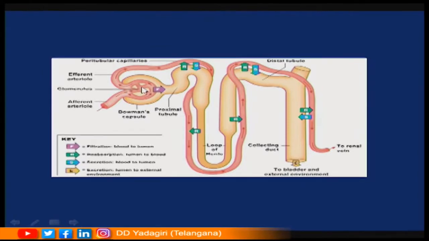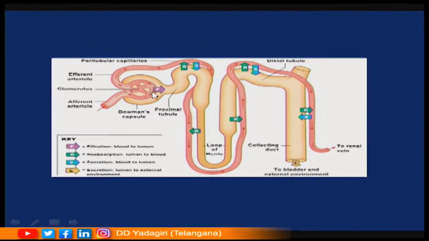So, what happens during the process of glomerular filtration? All the substances that are present in the blood except blood cells, red blood cells, white blood cells, leukocytes and large sized proteins, are not filtered. Except these, all other substances that are present in the blood are filtered due to their small molecular weight, as they easily pass through the fine slits that are present in the wall of the